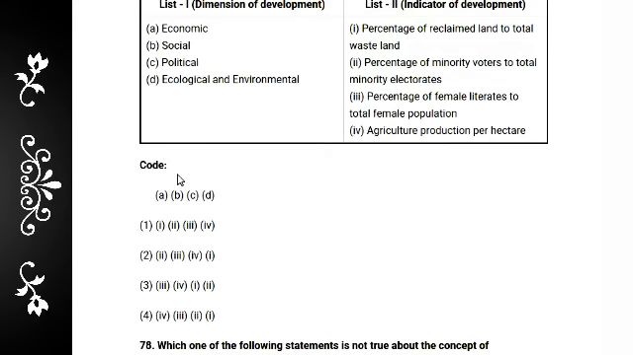And C, definitely the political: percentage of minority voters to the total minority electorates. So definitely there are the 2 matches for political. And the last is ecological and environmental: percentage of reclaimed land to total wasteland. So the correct answer is 4.